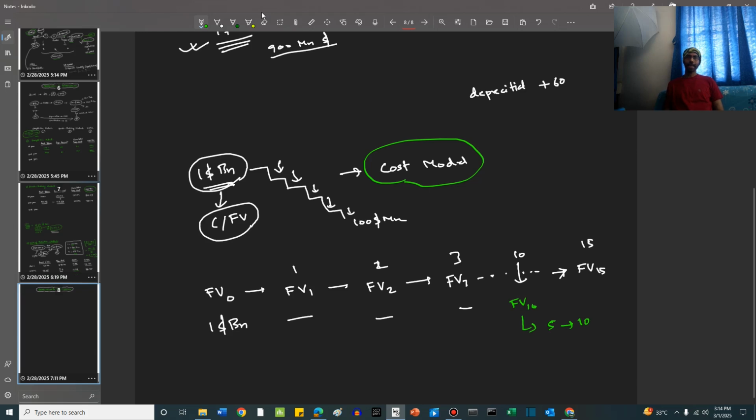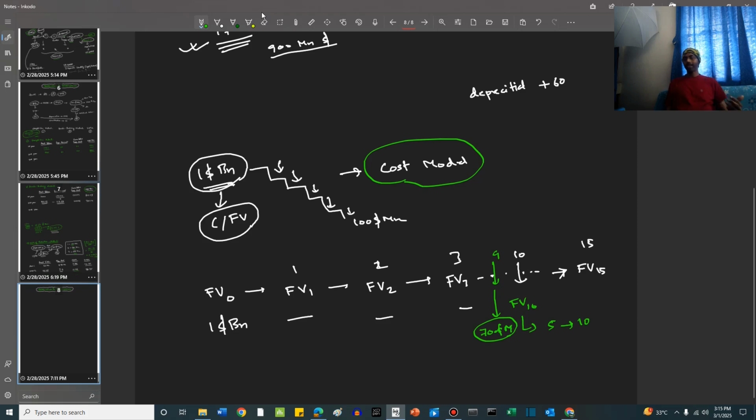Now let's say till period 9, the value had been reduced to say $700 million, right? Now suddenly we find that instead of 5 years, the valuation or the projection says that it's going to last for 10 years almost. There is a revaluation that has to happen.